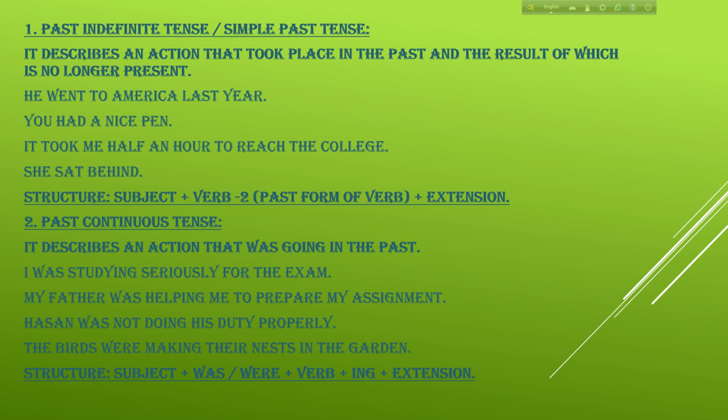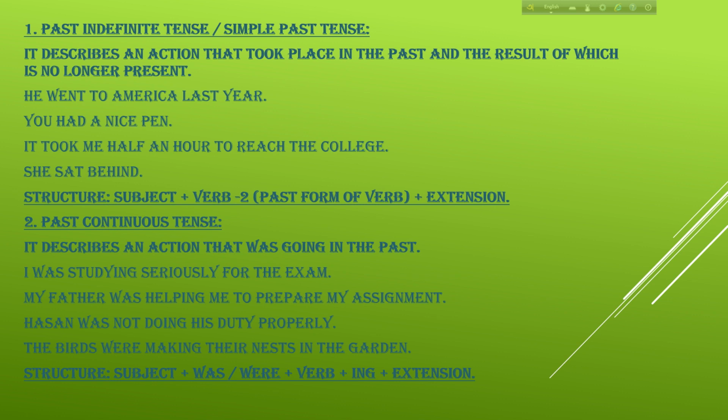It took me half an hour to reach the office. She sat behind. Here the structure is subject plus V2, that is past form of verb, and the extension, that is, he went to America. He is the subject, went is V2, that is past form of verb, and then the extension, to America last year.